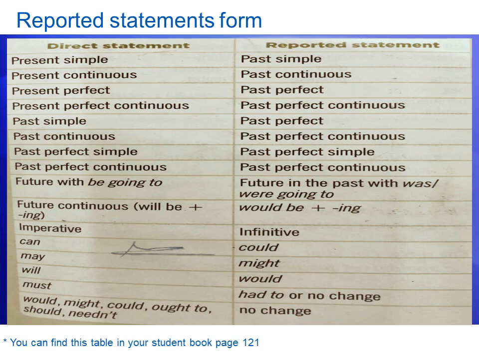Imperative becomes infinitive. Can, could, may, might, will, would, must: no change, or had to, so two options. Should, might, could, ought to, and needn't will be the same, no change.